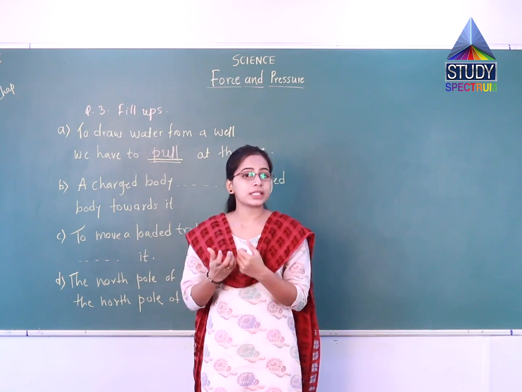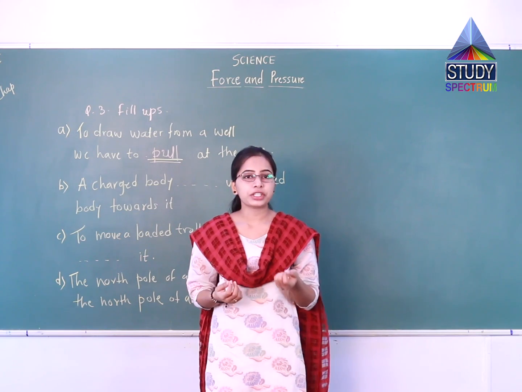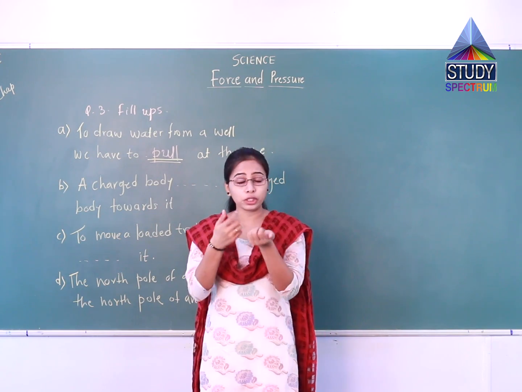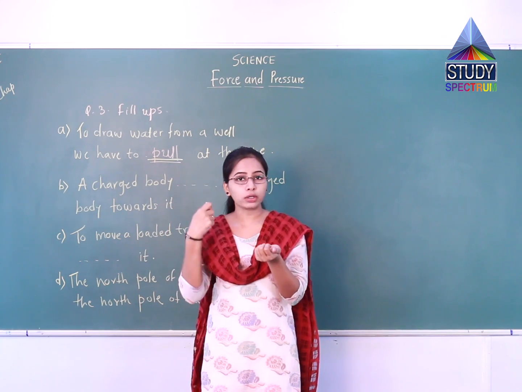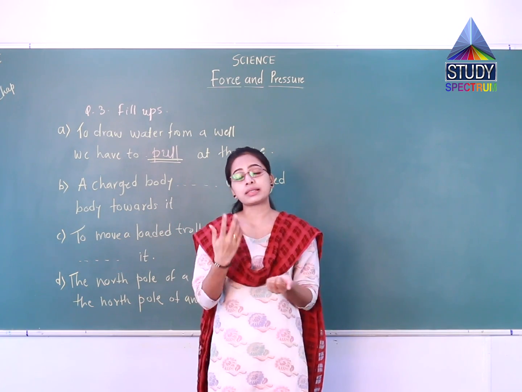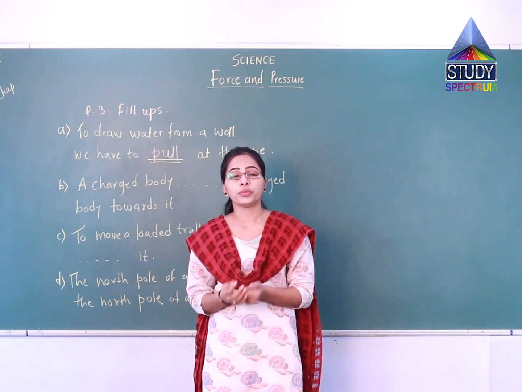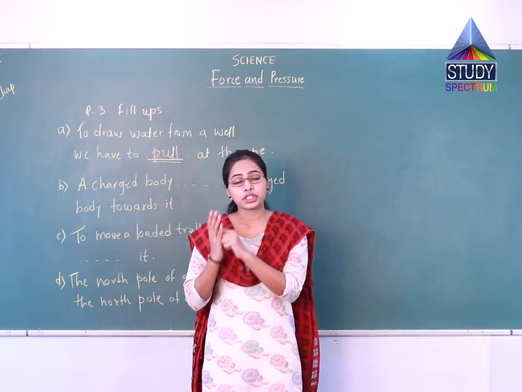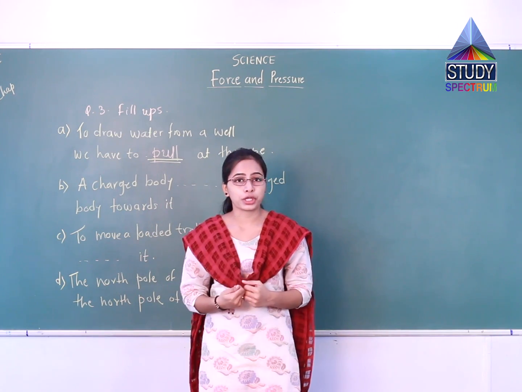So now my comb is a charged body and we are taking small pieces of paper. This is an uncharged body, and you observe that when we take the comb closer to the pieces, the pieces get attracted towards the comb. So this is a similar example. You can see a charged body attracts an uncharged body.